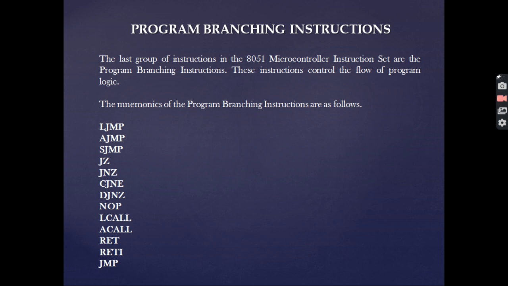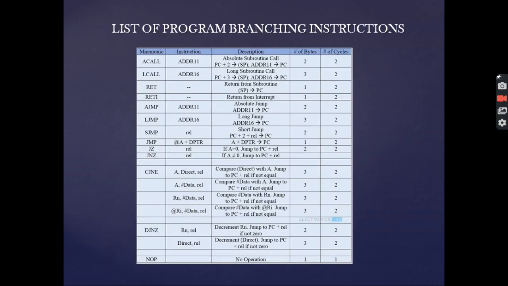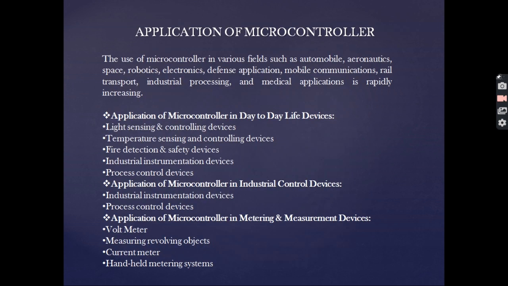Lastly comes the program branching instruction. We have here LJMP, AJMP. LJMP means long jump, AJMP means absolute jump. SJMP is short jump, JZ, JNZ, CJNE, DJNZ, NOP, LCALL, ACALL, RET, RETI and JMP. All these instructions have specific individual functions, and this list will provide all the necessary program branching instructions used along with their description and the cycles they are using.